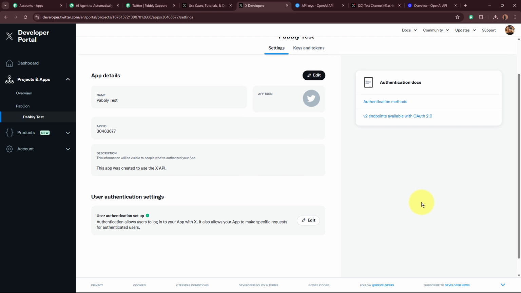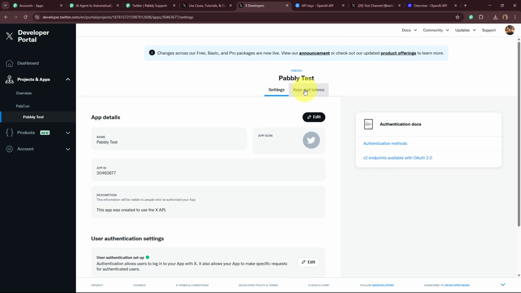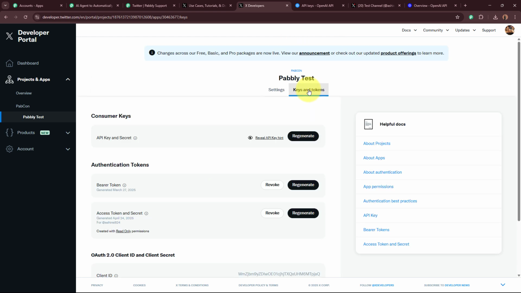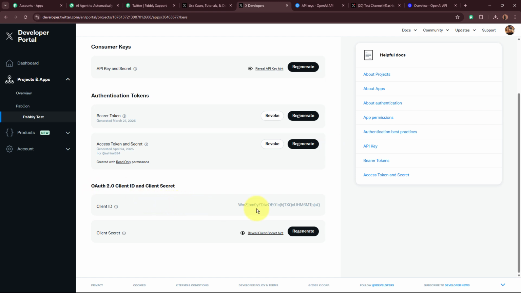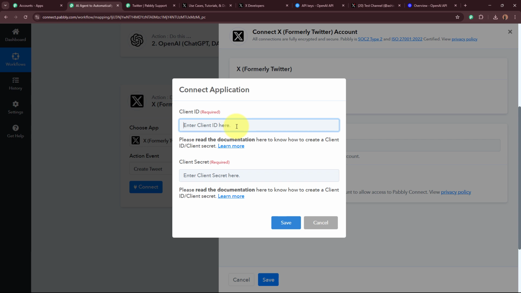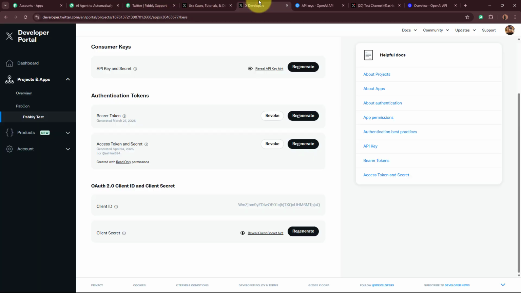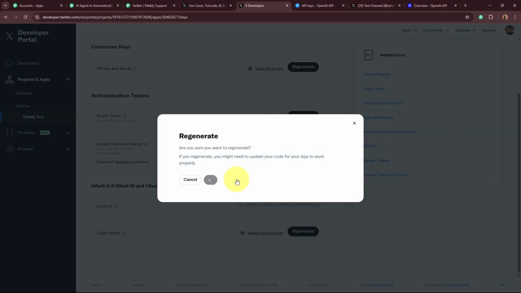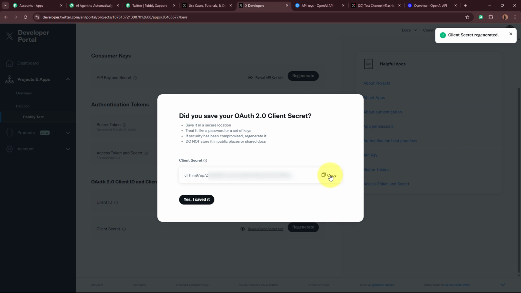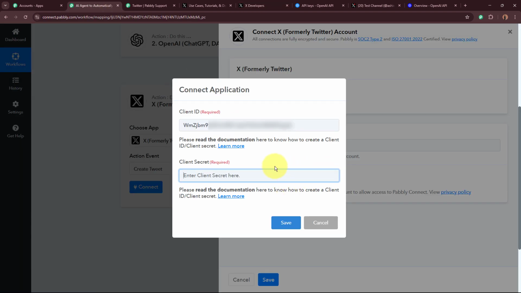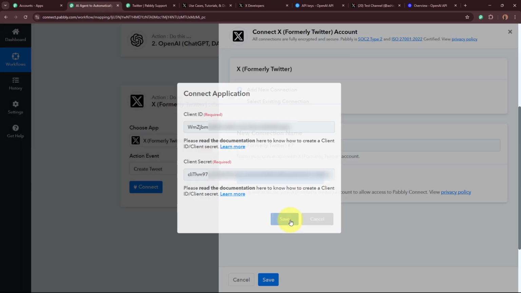So over here, this is the application, and in this application it says keys and tokens. I'm going to go to it, and you can see this is the client ID. Firstly, I'm going to copy this client ID from here and paste it over here in my workflow. And for the client secret, I'm going to regenerate the client secret from here. I'm going to click on yes, regenerate. The secret is generated. Copy it from here and paste it in this field